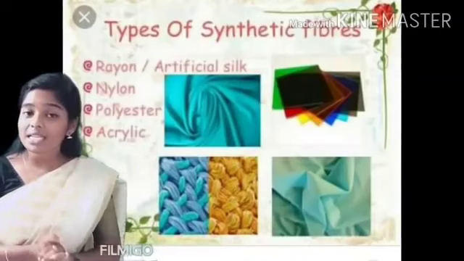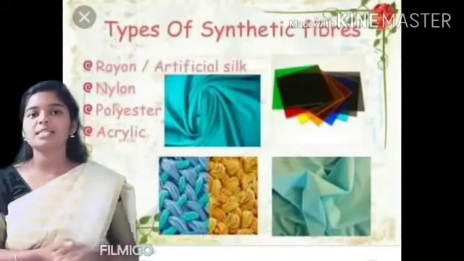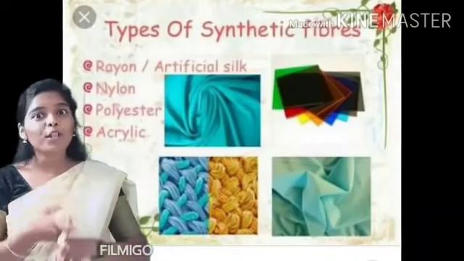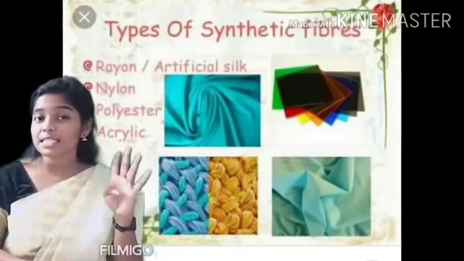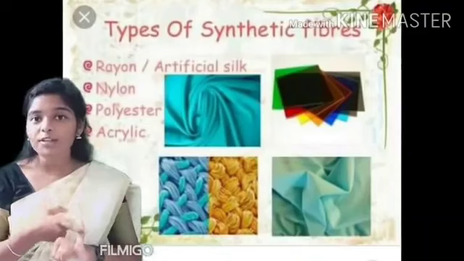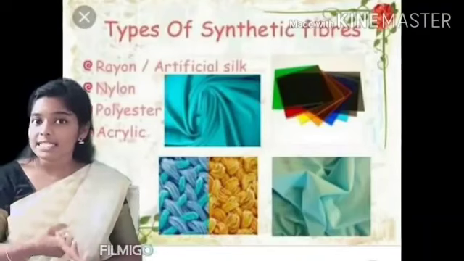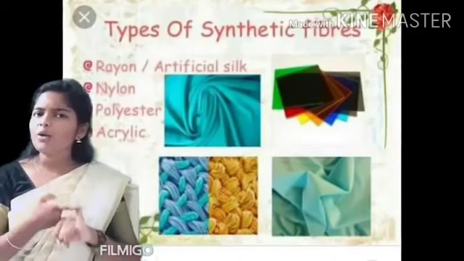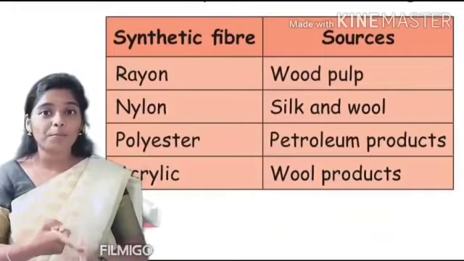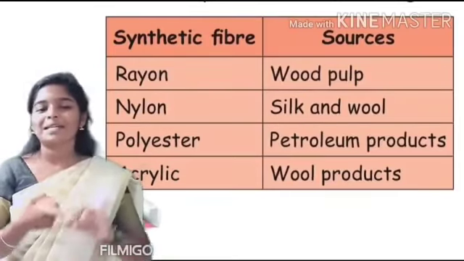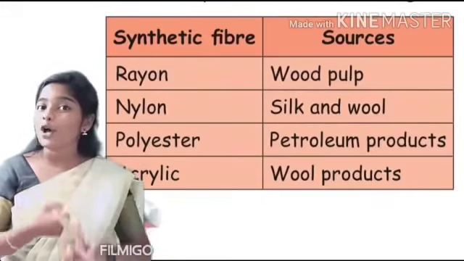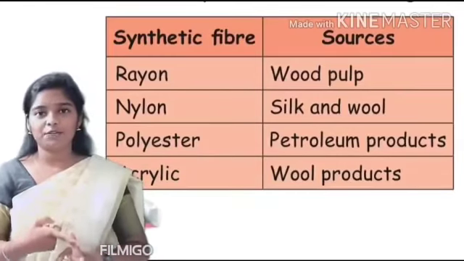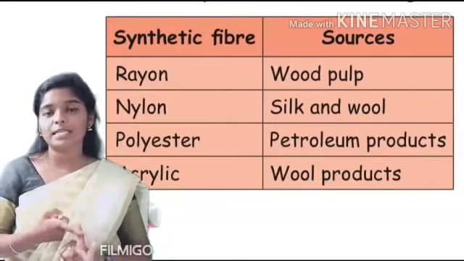Yes, there are many synthetic fibers such as rayon, nylon, acrylic, polyester. So the first one is rayon. How is rayon obtained? It is obtained from wood pulp. And the next one is polyester. How is polyester obtained? It is obtained from coal and petroleum.